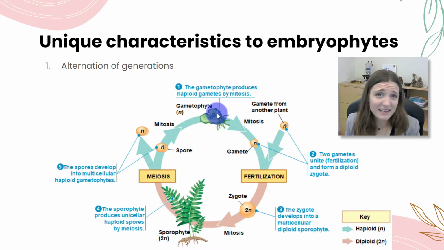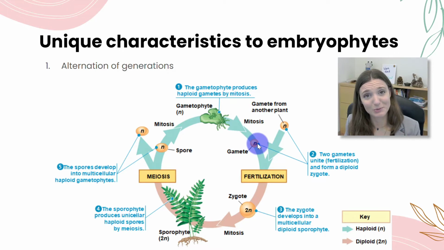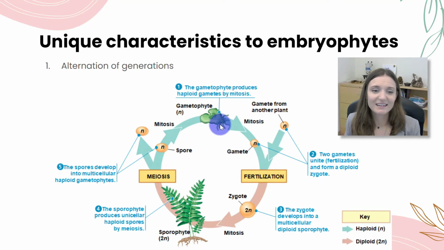Okay? In some plants, the gametophyte is a free-living stage all on its own. That multicellular gametophyte stage will produce gametes, sperm and egg, through the process of mitosis. So these haploid cells go through mitosis to produce sperm and egg. Hopefully a gamete from another plant comes in and fertilizes the gamete that's in this gametophyte right here, okay? Haploid cell plus haploid cell gets us back to a diploid cell.